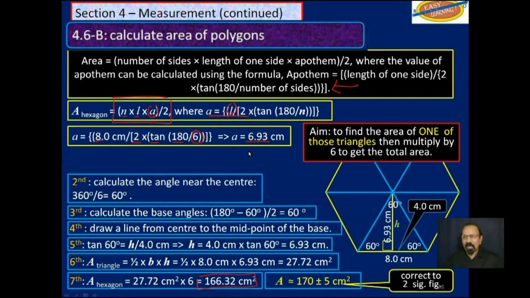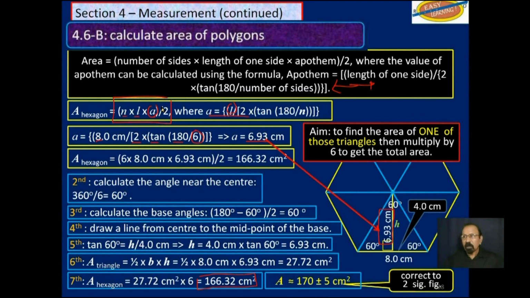6.93 as the apotem. Was that what we had here when we were reasoning it out without this complex formula up here? And so now you could substitute that apotem in this formula here, n times the length of one side times the apotem, divide by 2, and you get 166.32 square centimeters, which is exactly what we have down here. It's up to you if you want to learn how to find this apotem. It's not really that hard. Or if you want to reason it out like we did down here.